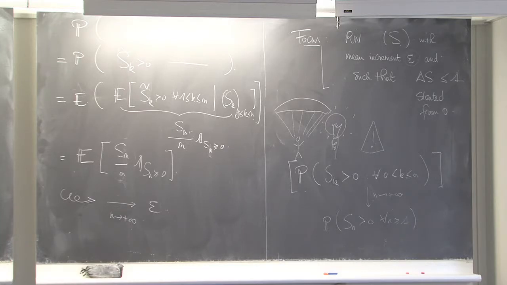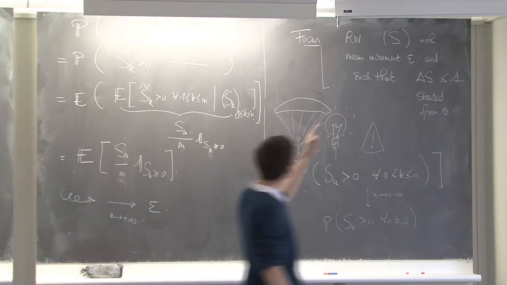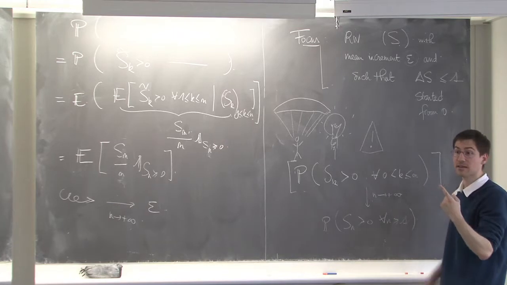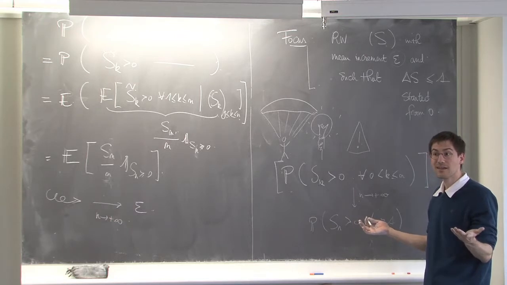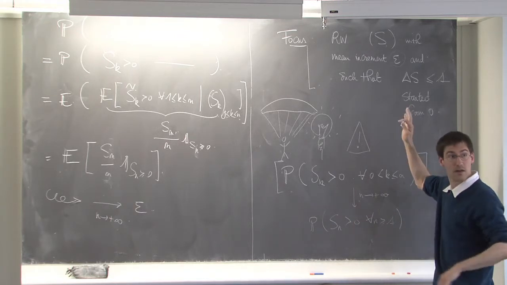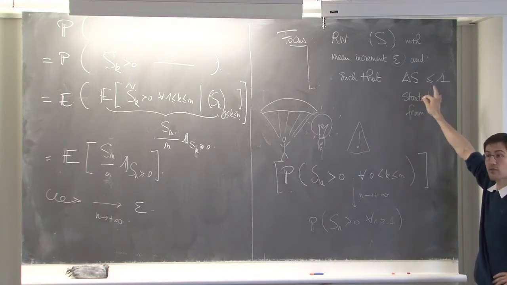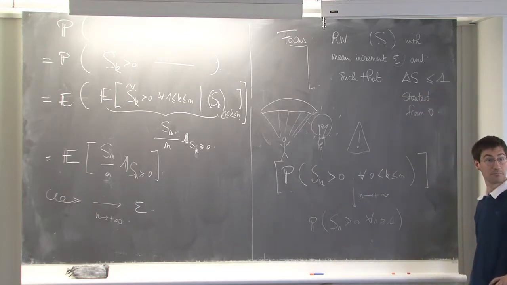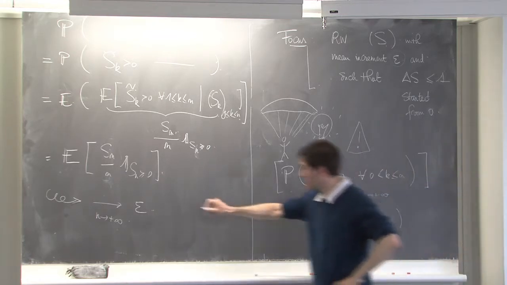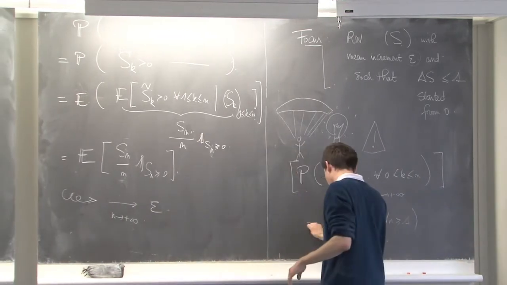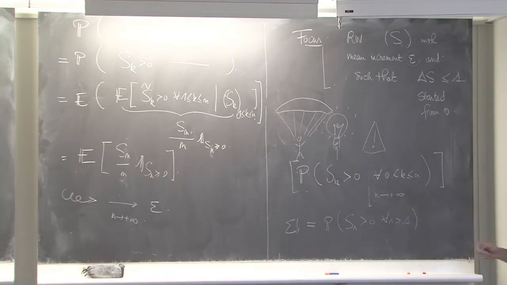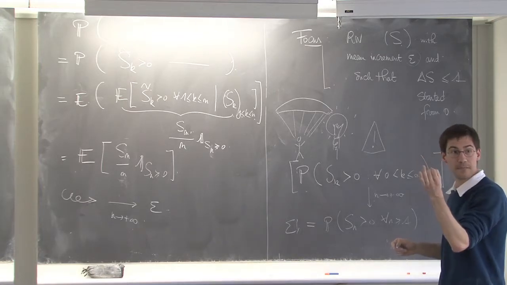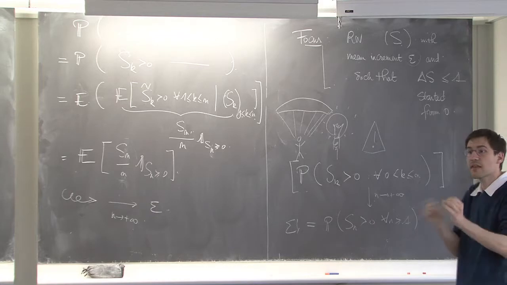So you see that's almost miraculous, because I have not used any fine property of the step distribution of S, except the fact that the upward jumps were bounded by 1. That works for all increments as long as these two properties hold. It is equal to the mean, epsilon. So if you take such a distribution, which has a very small drift towards infinity, what is the probability that it stays positive? It's equal to the drift.